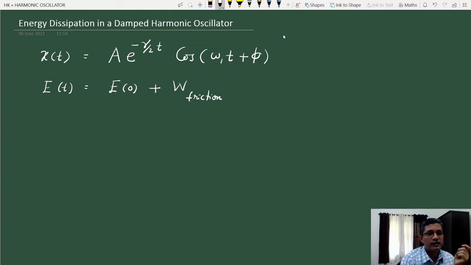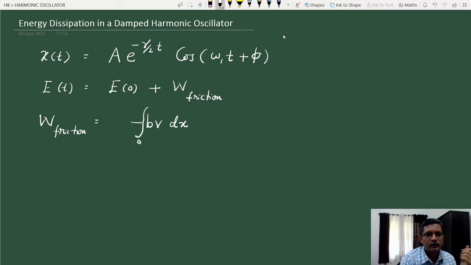What is the work done by friction in this case? In this particular case of friction by means of viscous force, the work done by friction we can calculate. See, what is the frictional force? The frictional force is minus bv, right, where v is the instantaneous velocity. So when that oscillator undergoes a small displacement dx, this is the work done. When you consider the displacement from some initial time 0 to the later time t, the total work done is